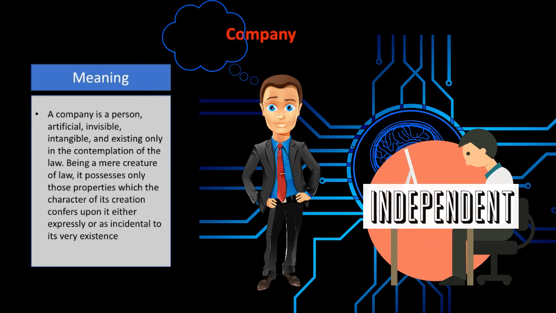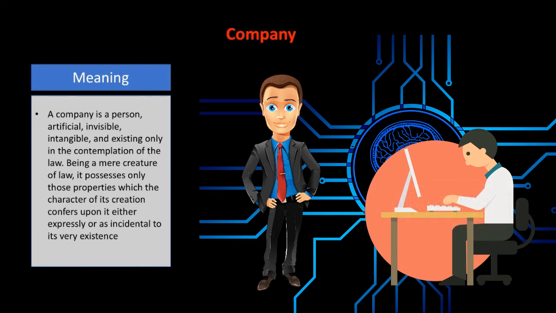Okay, so as being a person, you have certain rights, you have certain freedoms, you have certain independence or something like liberty to make your decision. On top of this, you have the right to file a lawsuit against someone. Okay, so these are the features that being a person you have. So similarly, now you understood what are the features a person has. So here company is being said as a person.